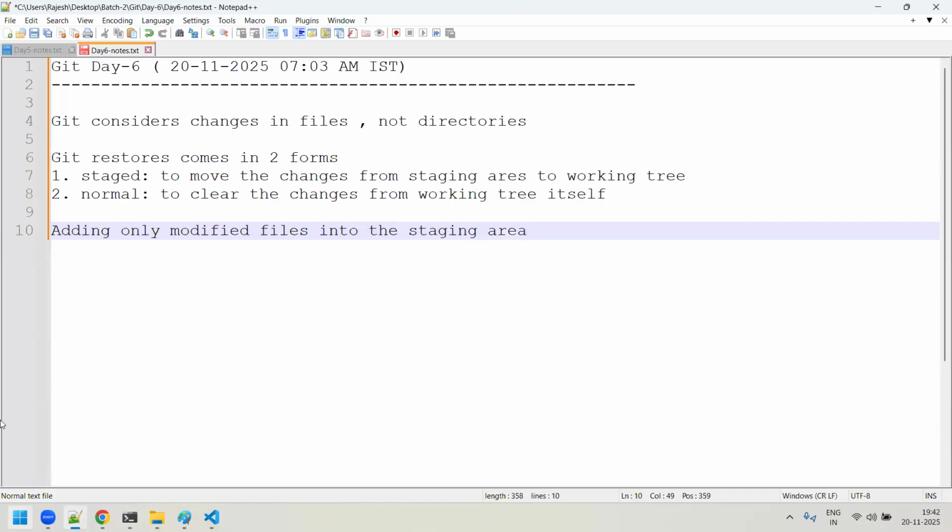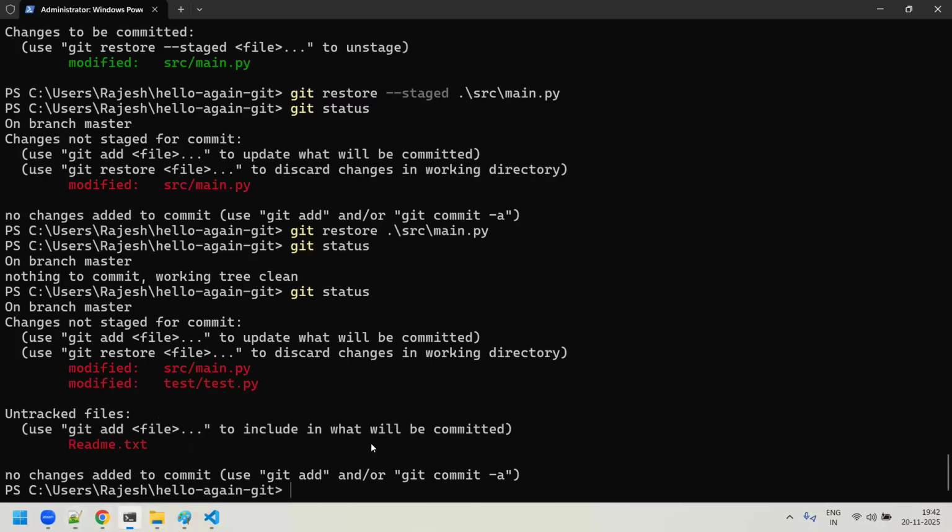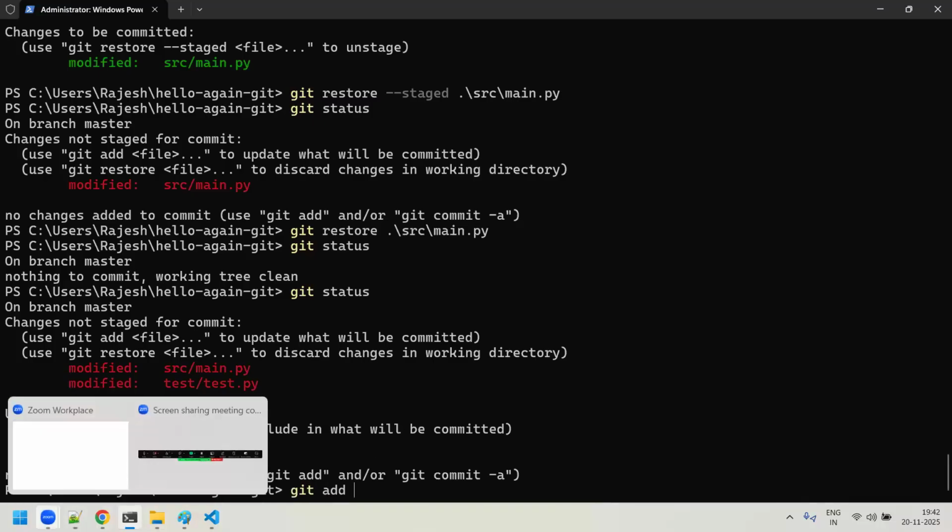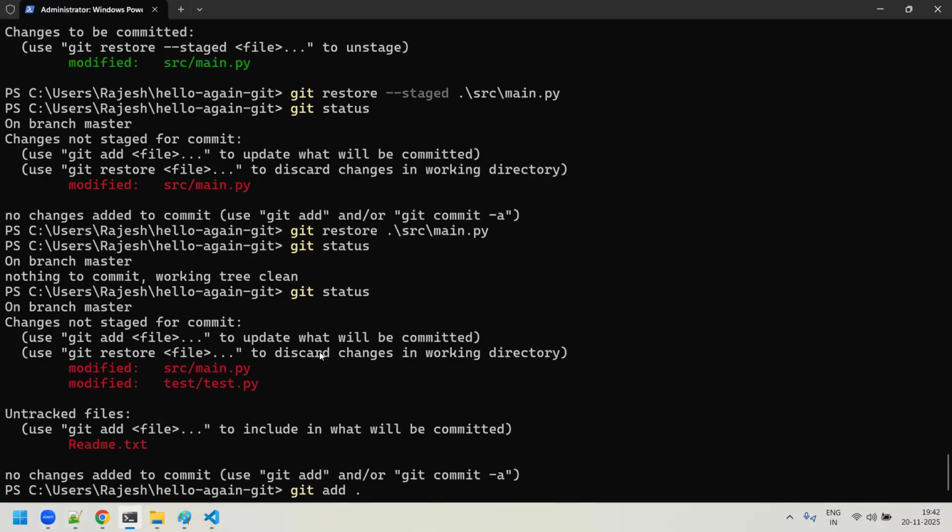For that, what are you going to do? For example, if I try git add dot and enter this command, all the files, everything, even readme.txt, will be pushed to the staging area. But I don't want that. I want to push only the modified ones.